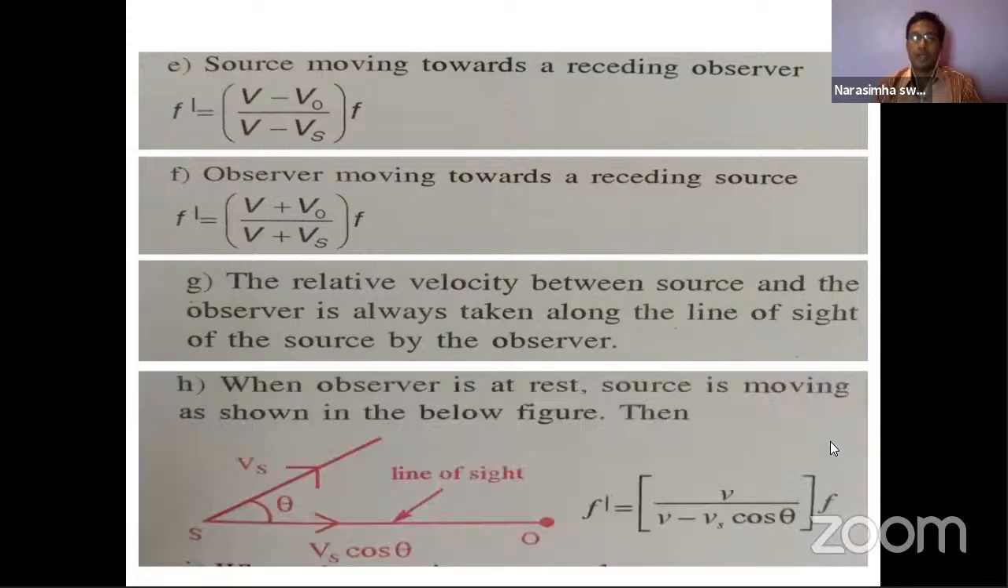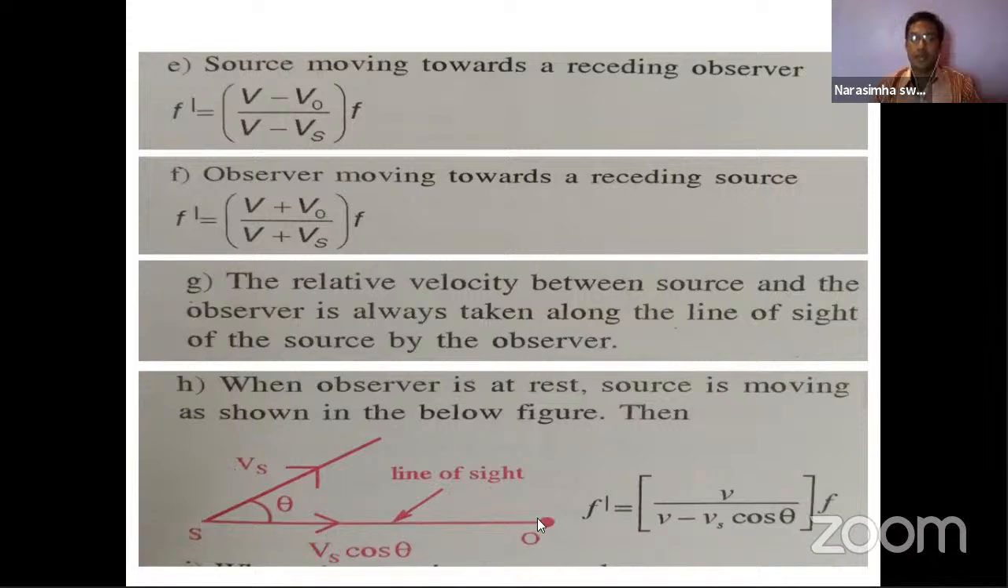So related to that, when the observer is at rest and the source is moving as shown in the below figure, look at this. The source is here and the velocity of the source is in this direction. This is called the line of sight. And here is an observer, who is at rest. The source is somewhere and is moving like this, making some angle theta with the observer's line of sight. So the velocity component we are taking here is Vs cos theta.